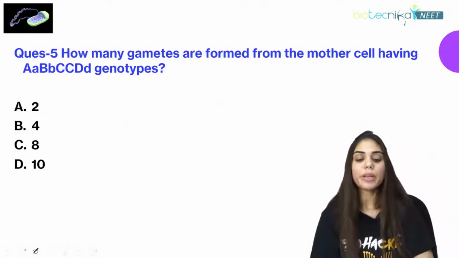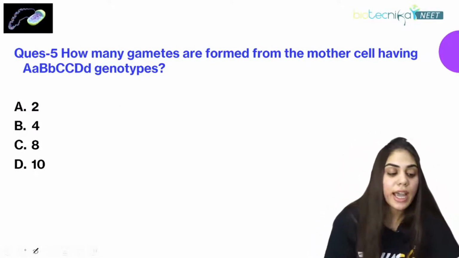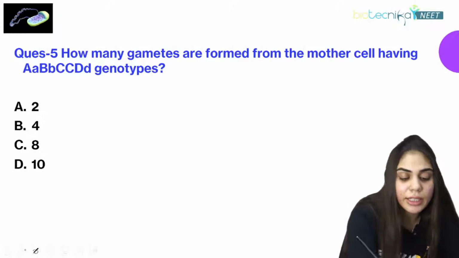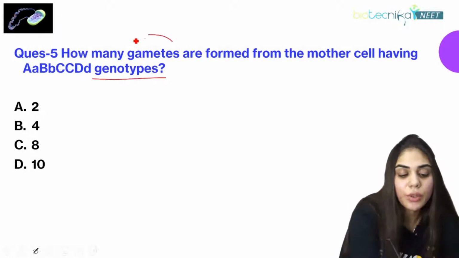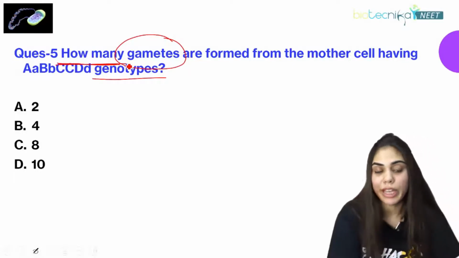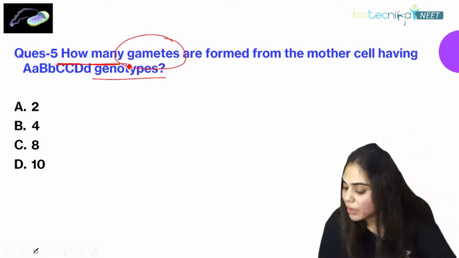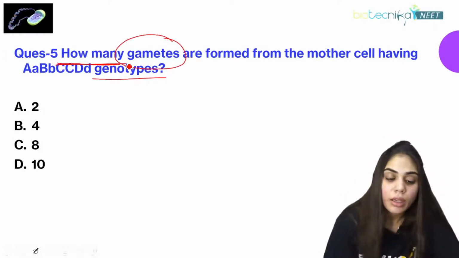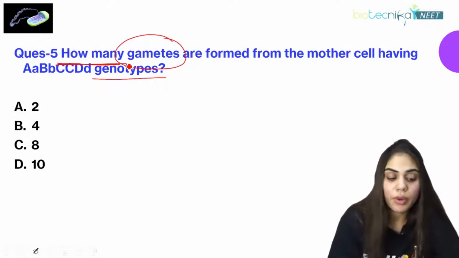So how many gametes are formed from the mother cell having AA, BB, CC, DD genotypes? Again, you need to find the gametes, that means the total number of gametes. So what is the right answer for this question? How many gametes are formed for this genotype?